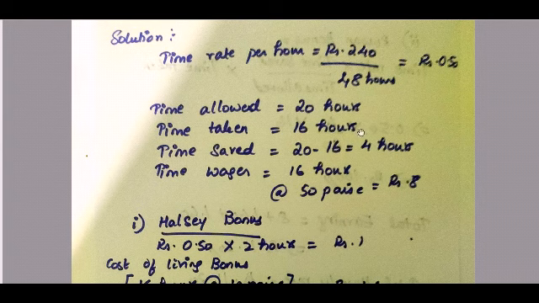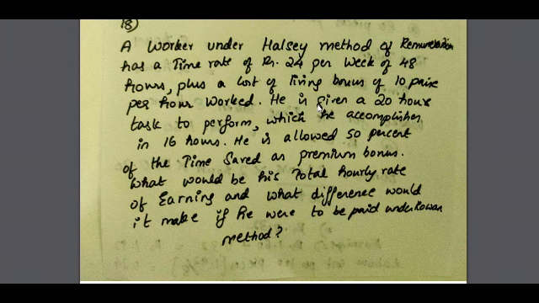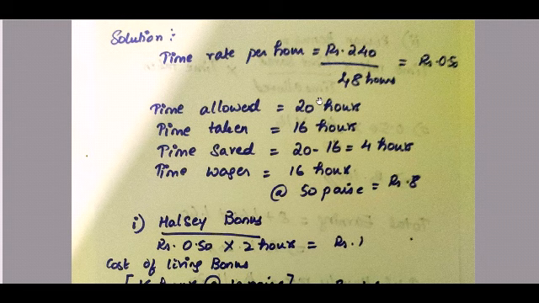What is your time allowed? In the question, he is given 20 hours, but he has performed in 16 hours. Time allowed is 20, time taken is 16 hours. So time saved is 20 minus 16, which is 4 hours. What is your time wages? 16 hours time taken at rupees 0.50 per hour is equal to rupees 8.